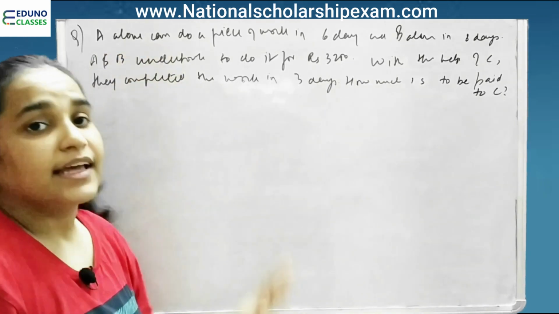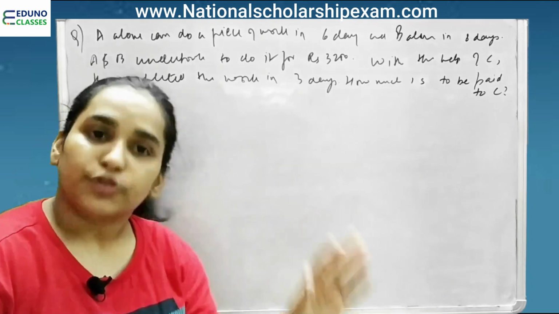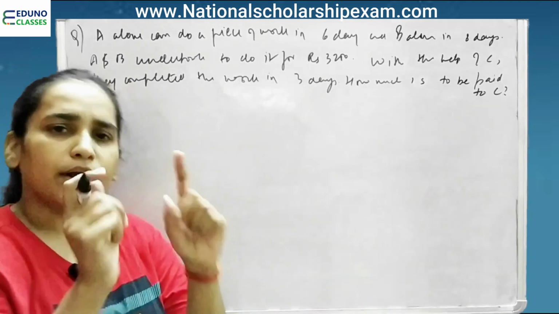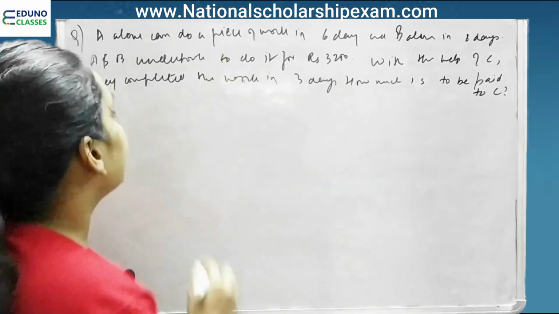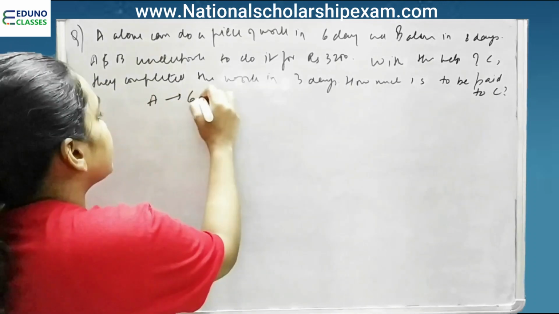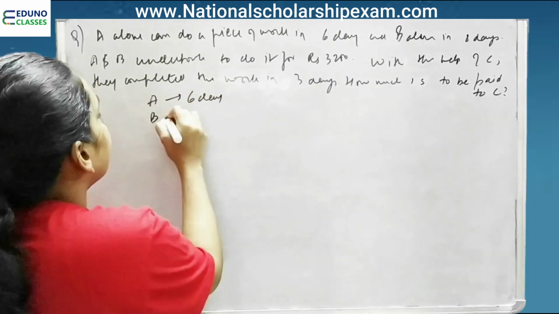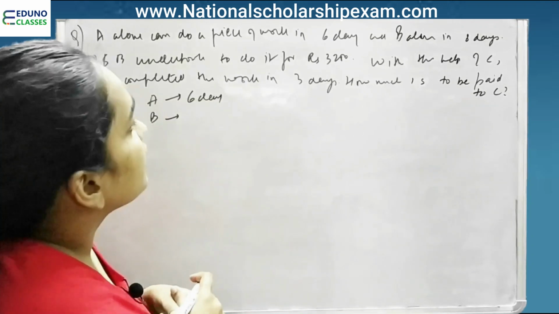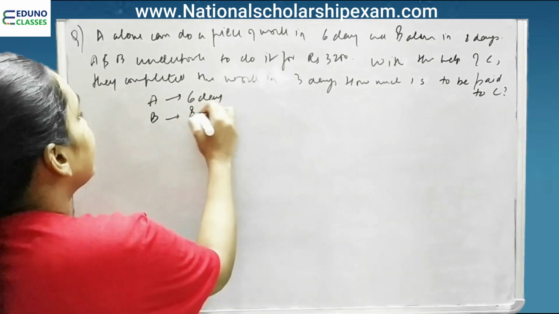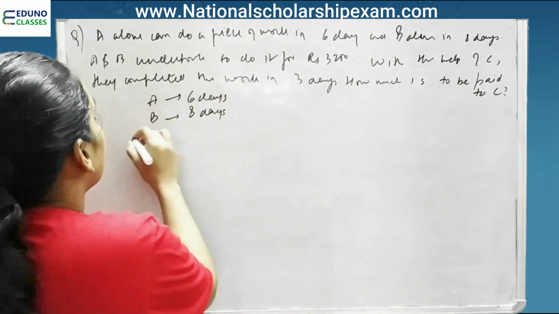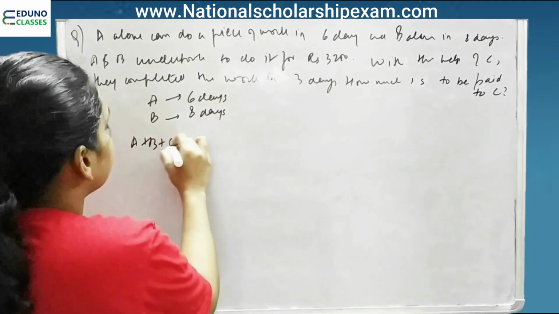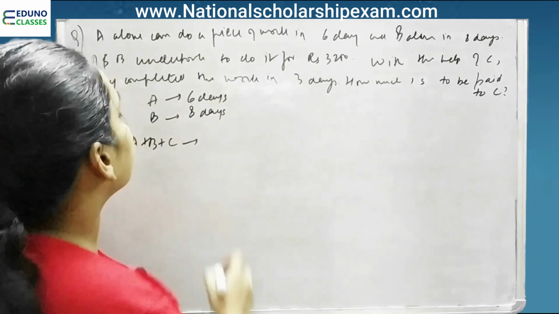It says there is a certain job that is 1 unit of job. We don't know, we know it's just one unit of work. A is able to complete in 6 days. B is able to complete in 8 days. A, B and C are able to complete in 3 days.